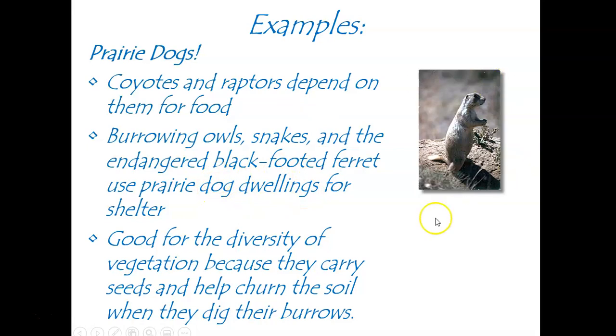They use the holes that these prairie dogs dig in order to have a place to live, right? Also, these prairie dogs are good for diversity because they carry seeds around and unwittingly plant them. When they dig holes, they churn the dirt around, and that increases the nutrient composition of the soil. It aerates it. It's just overall good for the environment.